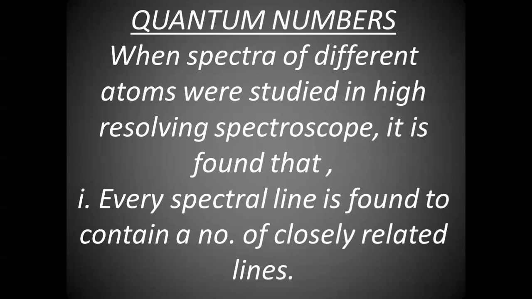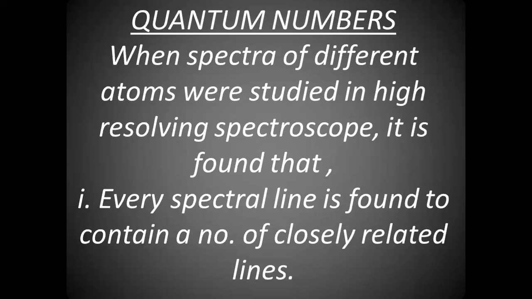What are quantum numbers and why are they needed? You know that in the hydrogen spectrum, the spectral lines are again divided into fine spectral lines or fine structure, which could not be explained by Bohr. So that was a defect.